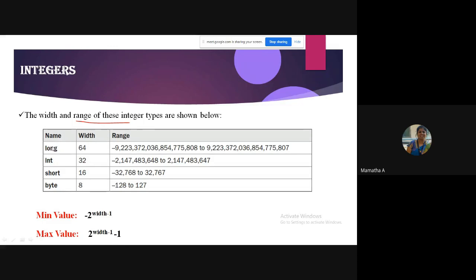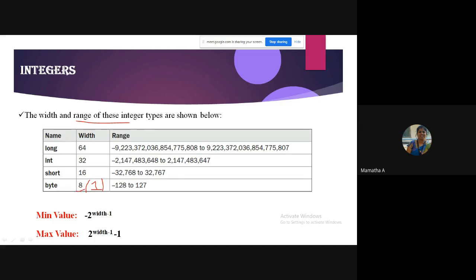I'll move from lowest to highest. Byte takes how many bytes? 1 byte. 1 byte is how many bits, students? 8 bits.